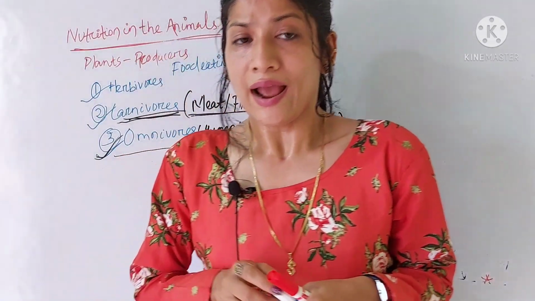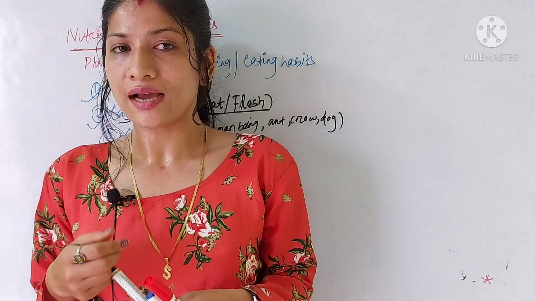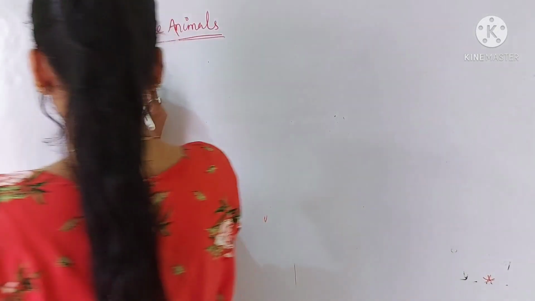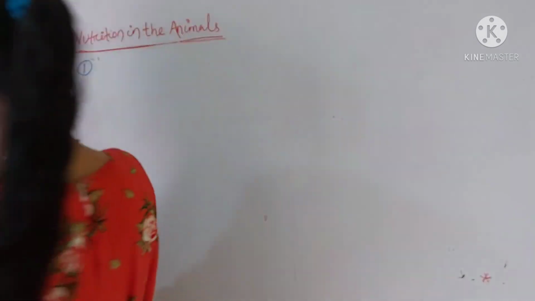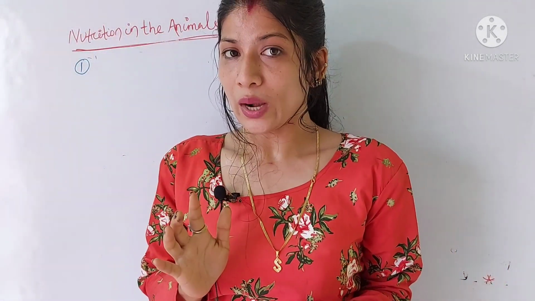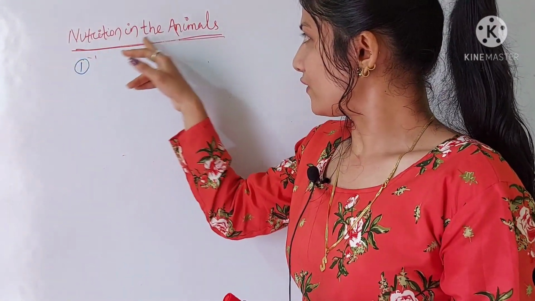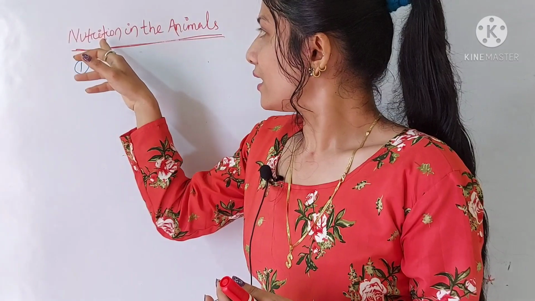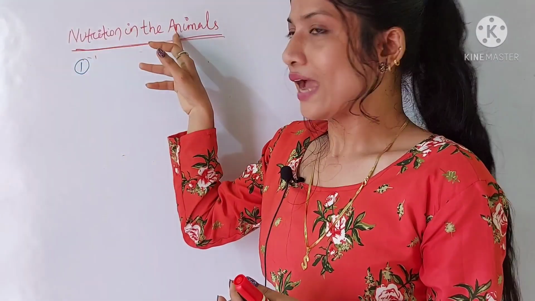Okay, now we'll briefly discuss the nutrition in the animals. Nutrition in the animals takes place by 5 processes. That means the 5 processes are involved in the process of nutrition in the animals.